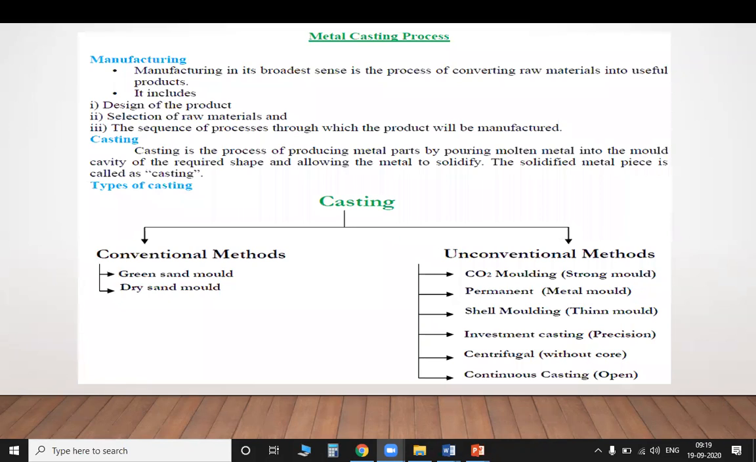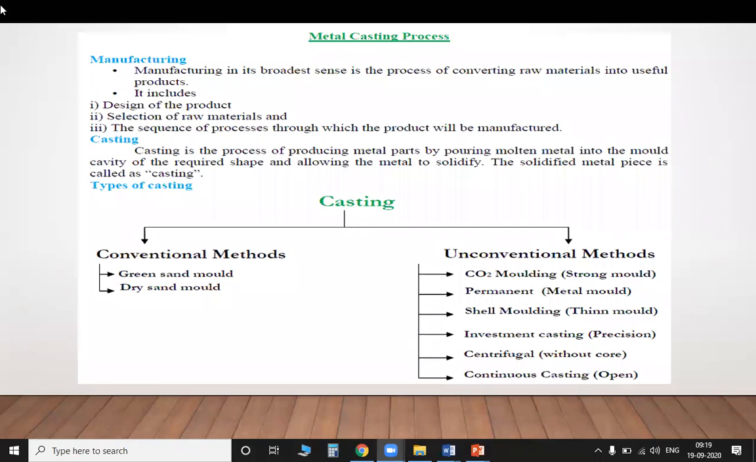Before taking the cope and drag, we will prepare the green sand so that it does not have a sticky nature. It must be very smooth. So we will take the green sand and place it in the cope and drag. When you are taking a split piece pattern, half of the pattern will be placed in the cope and the other half of the pattern will be placed in the drag.